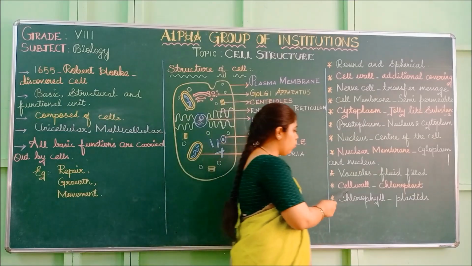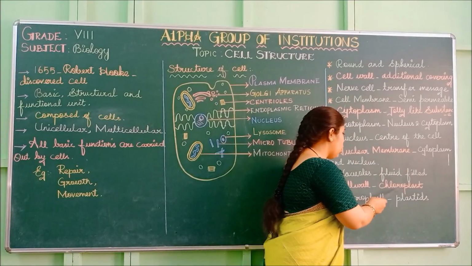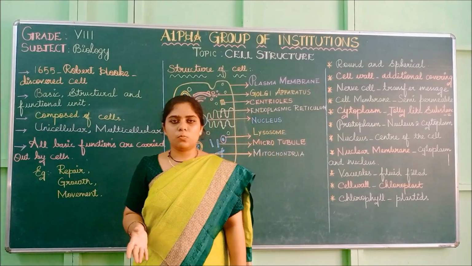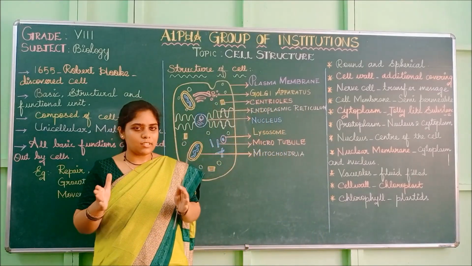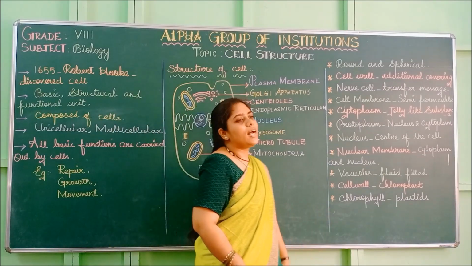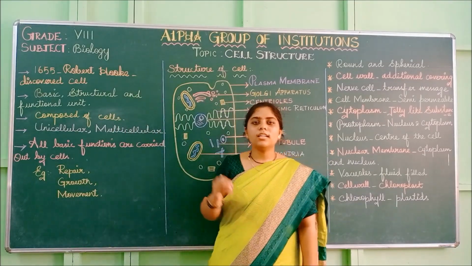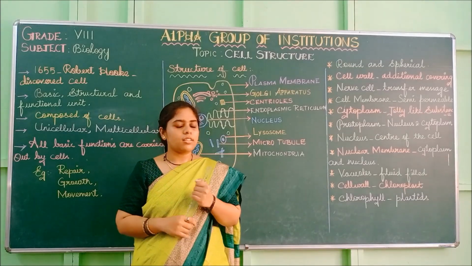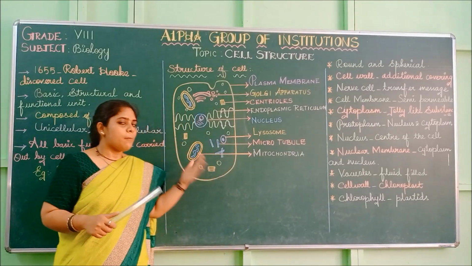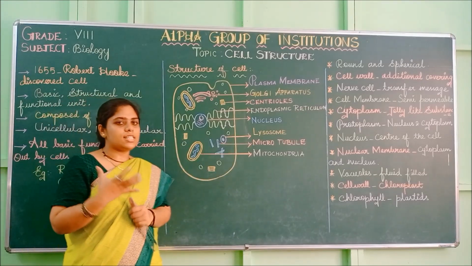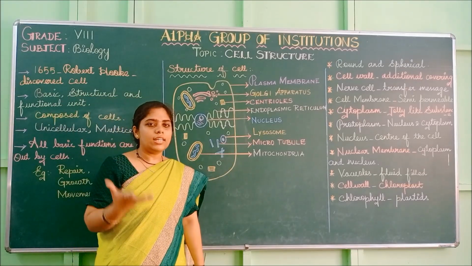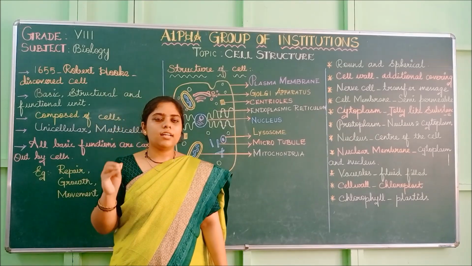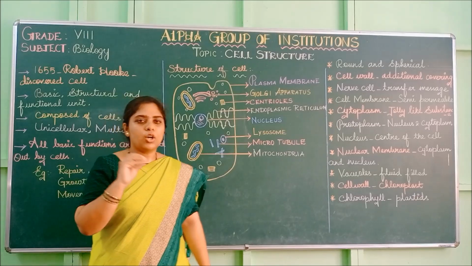And the cell wall. In plant cells the cell wall is present. It is very rigid and strong. The chloroplast will be present. Chloroplasts are not in animal cells. But why? Because animals cannot synthesize their own food. They are not green in color, whereas plants are green in color. The green color indicates the presence of chloroplast.